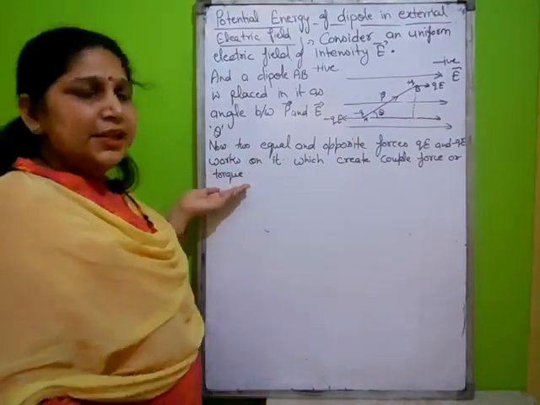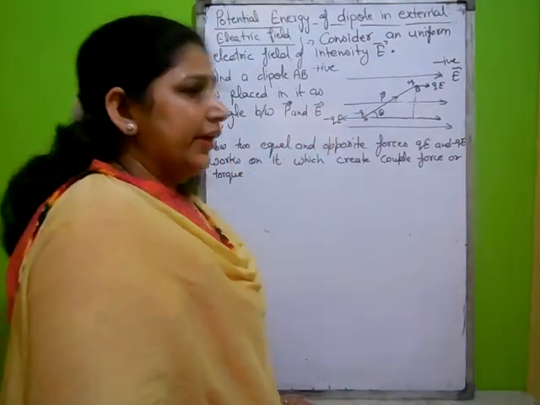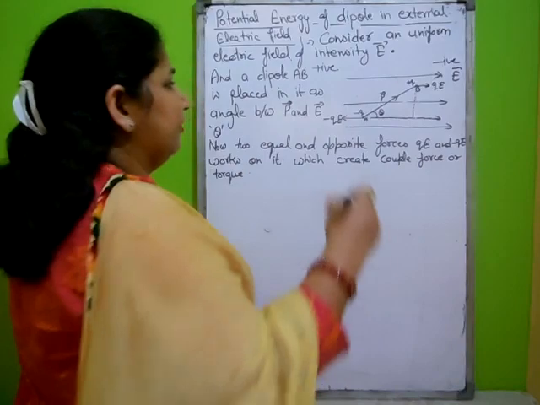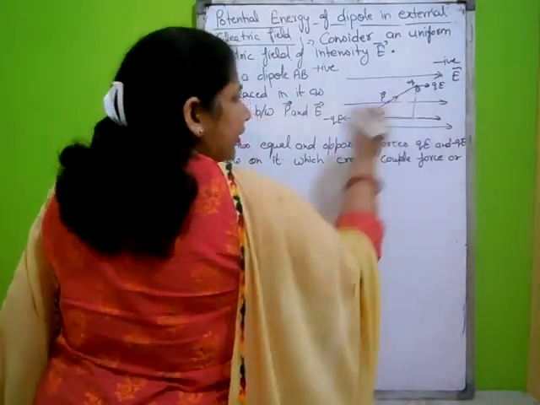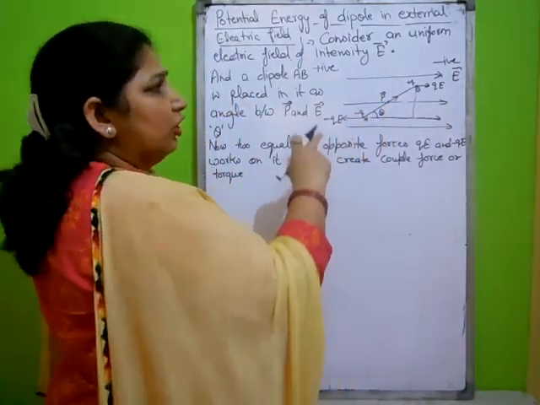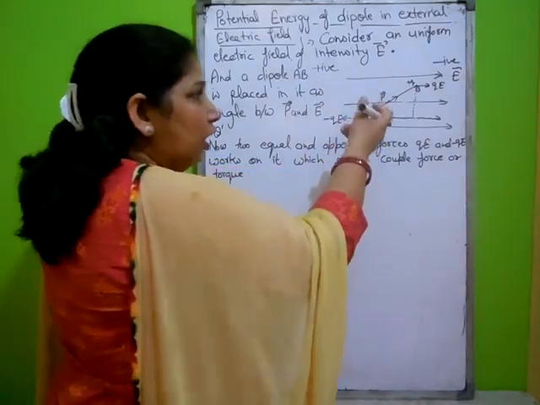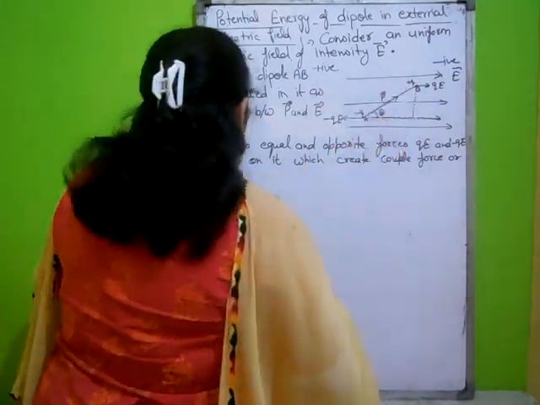Torque has the tendency to rotate any object around the axis, and here the axis is the center of the dipole. It means this torque has a tendency to rotate this dipole around its center point.